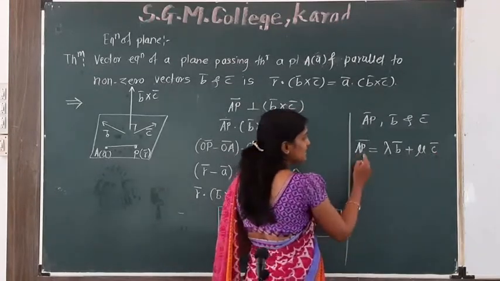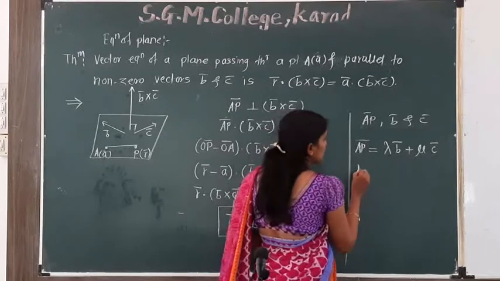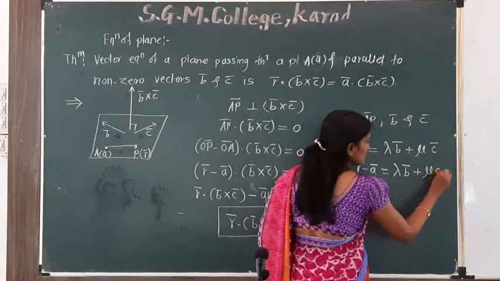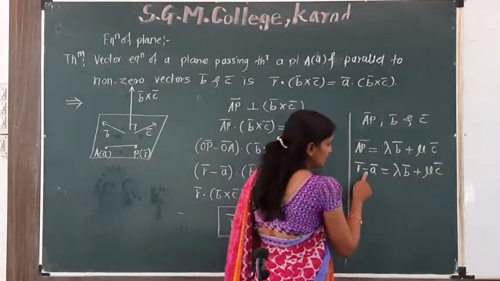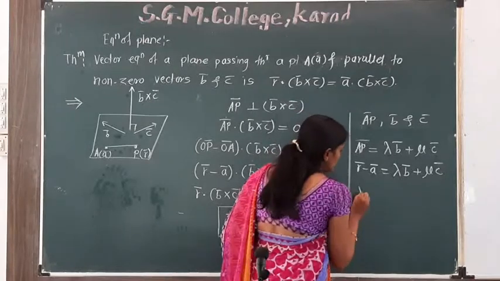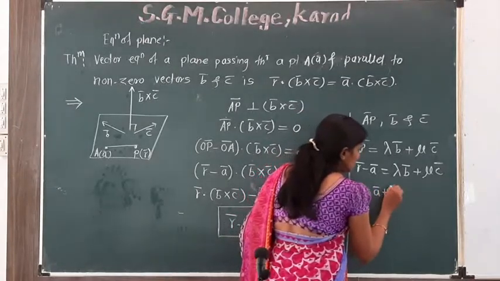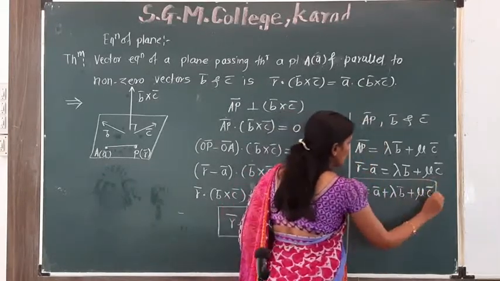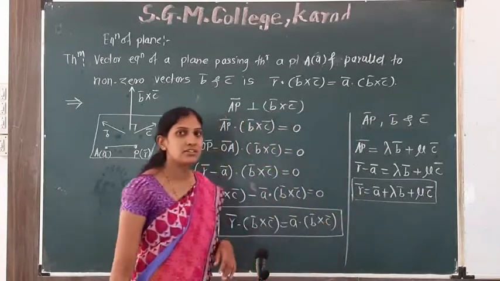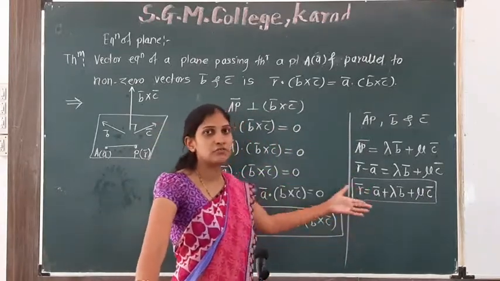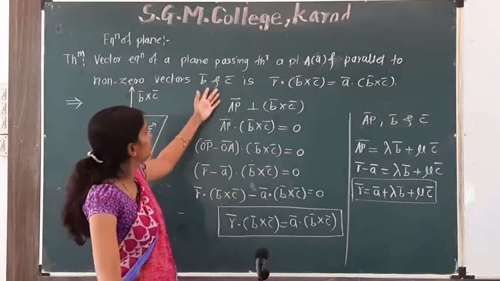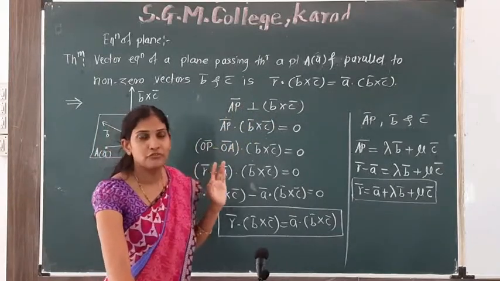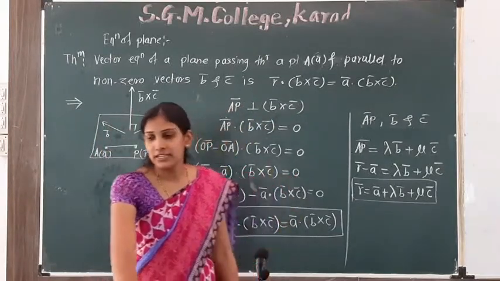AP bar means OP bar minus OA bar, which is R bar minus A bar, is equal to lambda B bar plus mu C bar. This A bar goes to the RHS, so R bar is equal to A bar plus lambda B bar plus mu C bar. This is the linear combination form. This is another form of the equation of a plane passing through a point and parallel to two non-zero vectors. Now, next theorem.